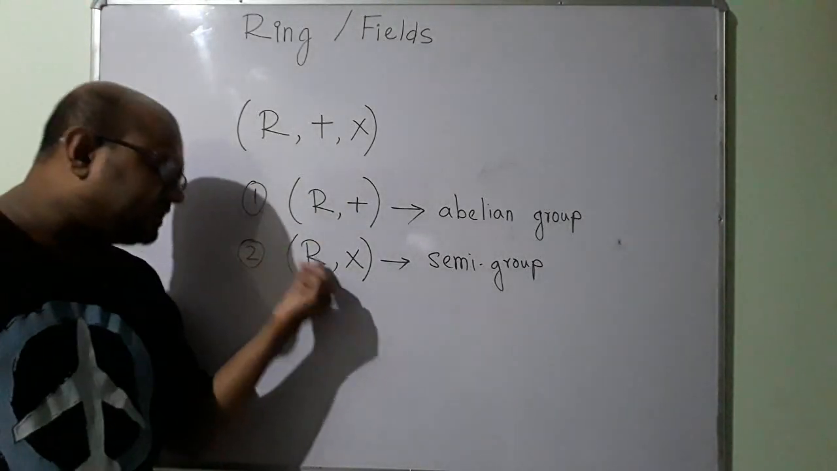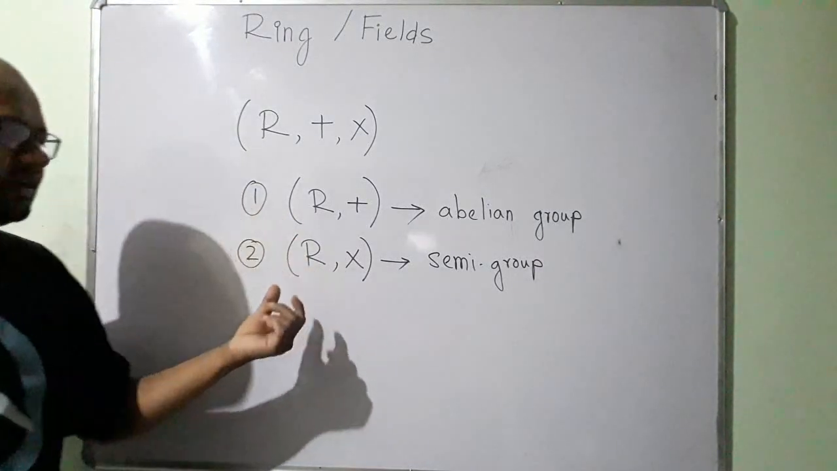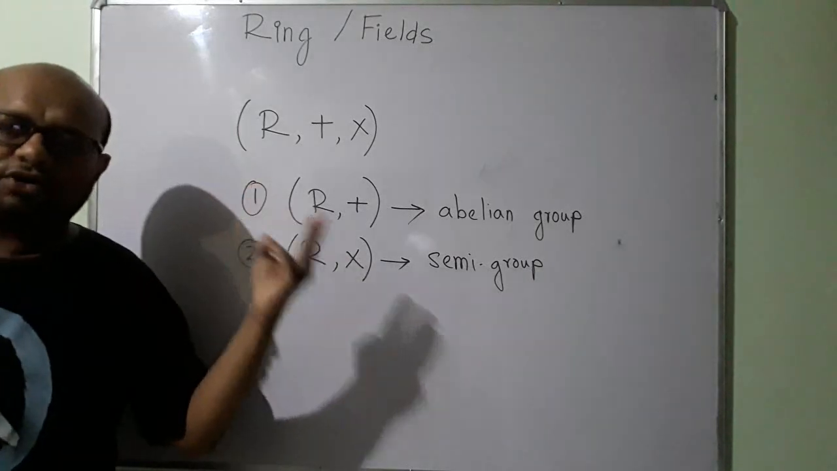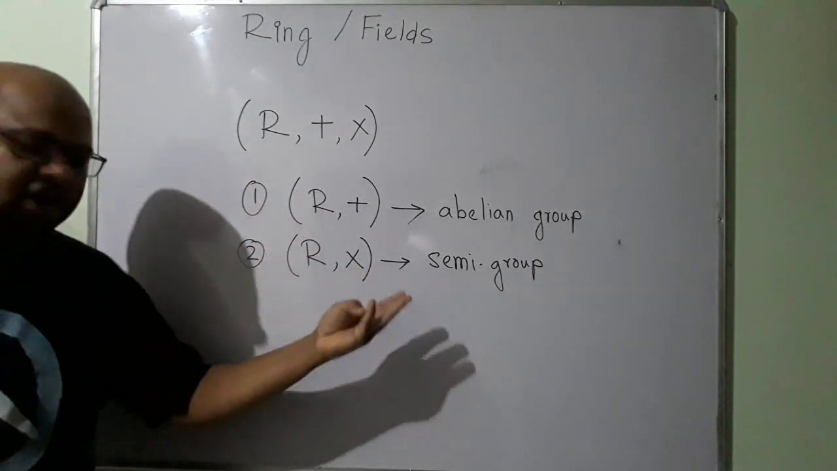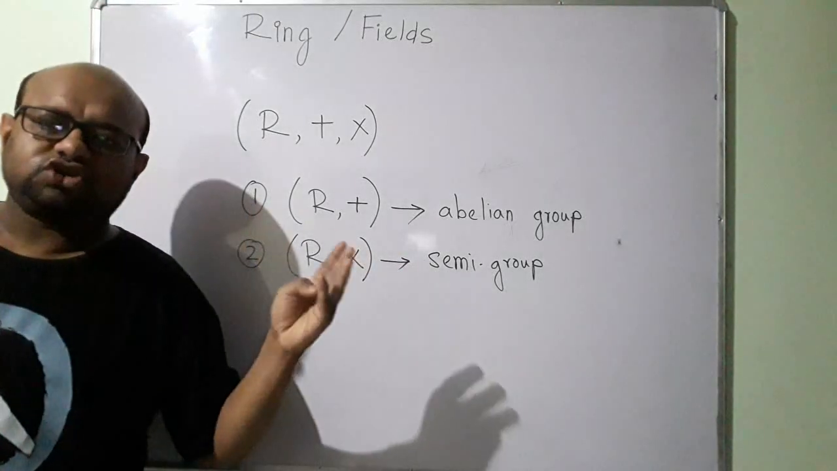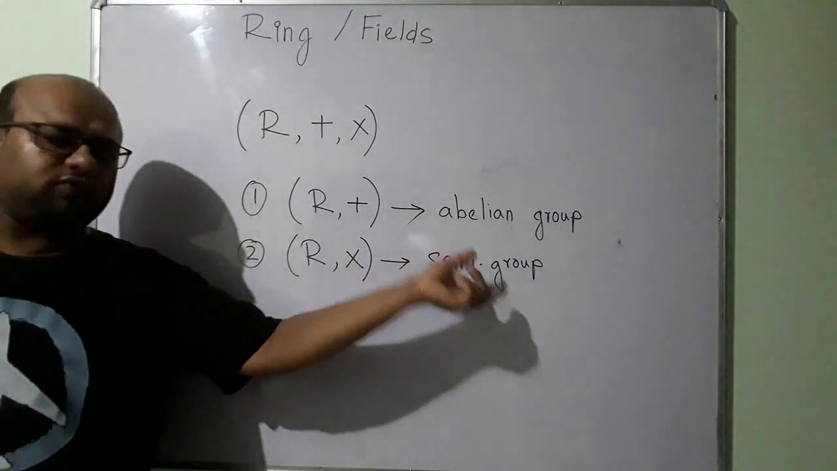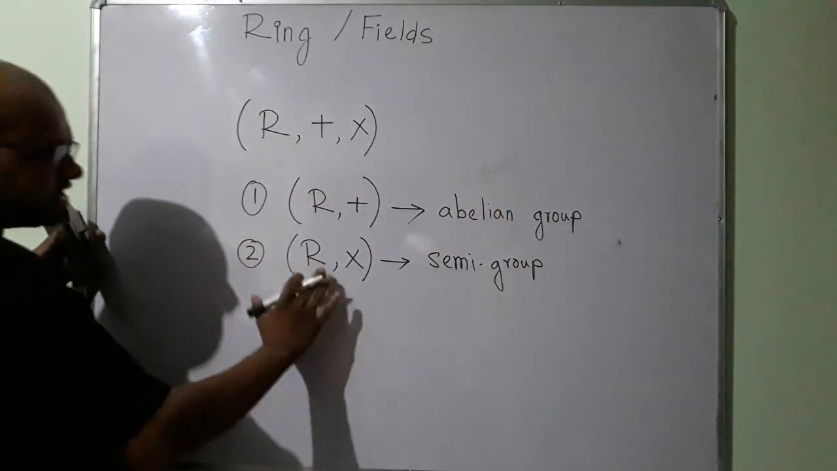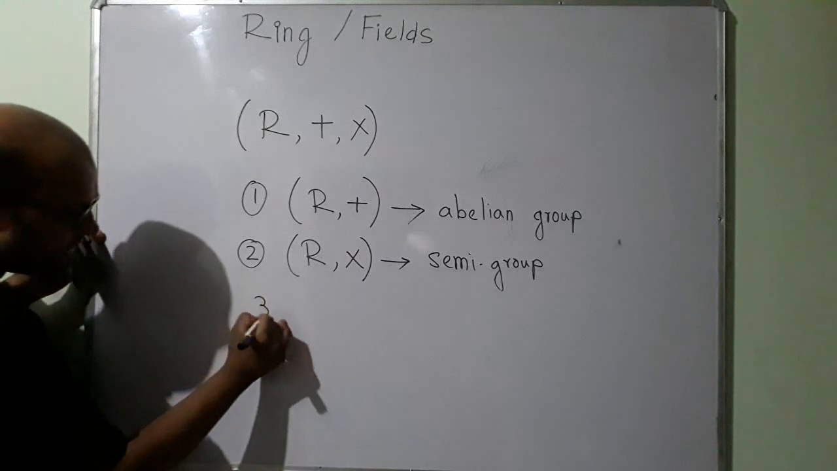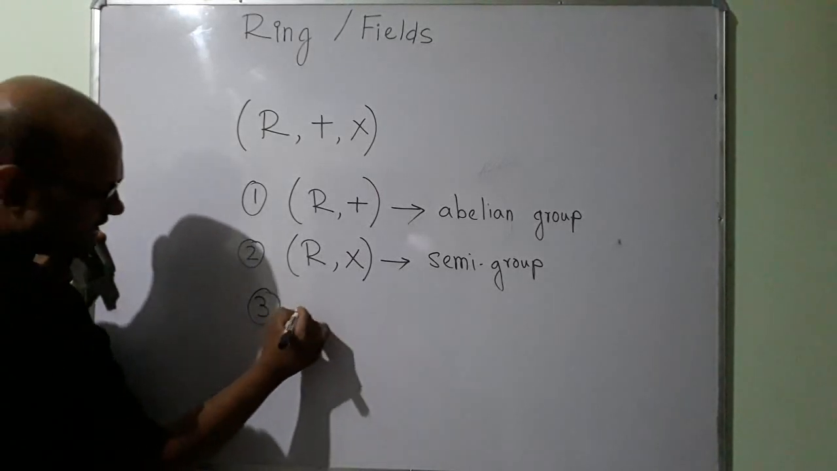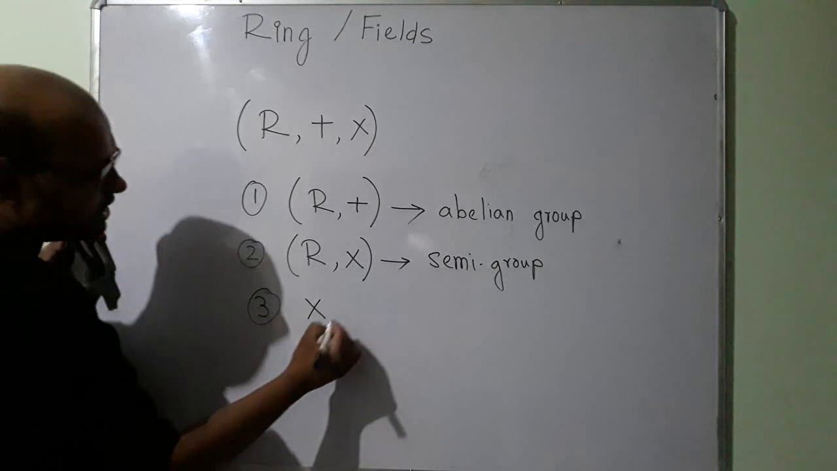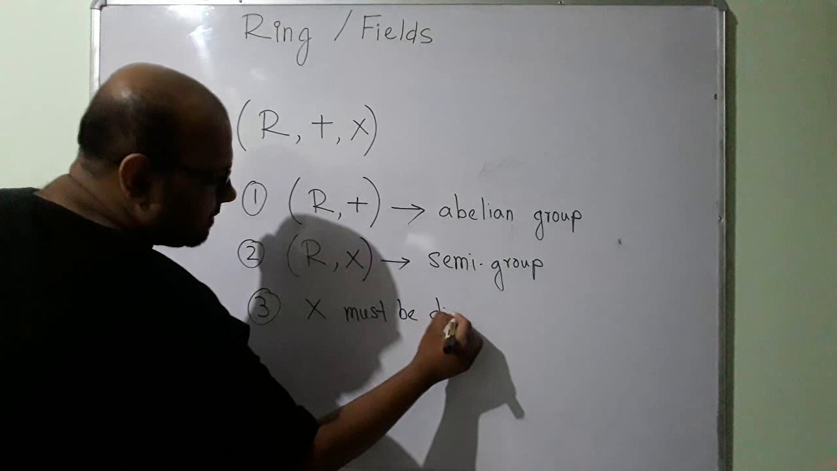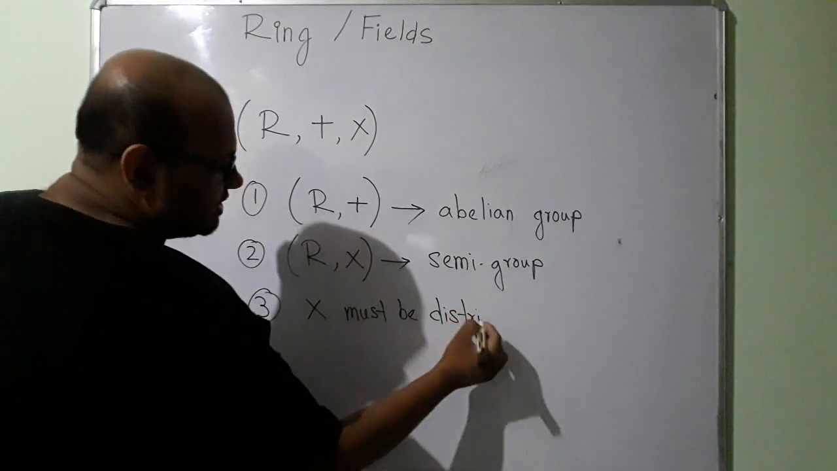Then the set, once again, under this operation multiplication, should be closed and it should be associative. If these two conditions are satisfied, then it will be a semigroup. So those are condition 1, that this should be an abelian group, and condition 2, that this should be a semigroup. And condition 3 is that this operation multiplication must be distributive